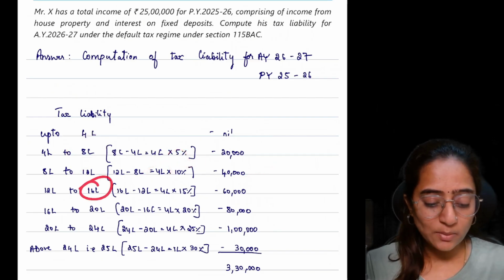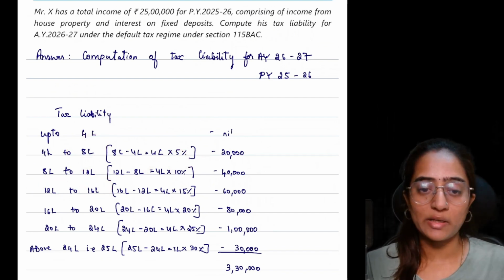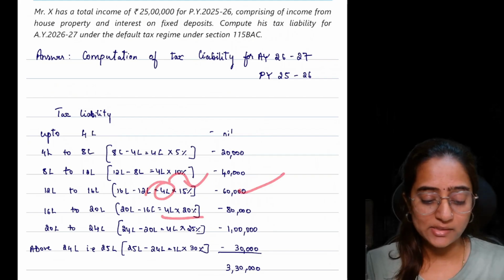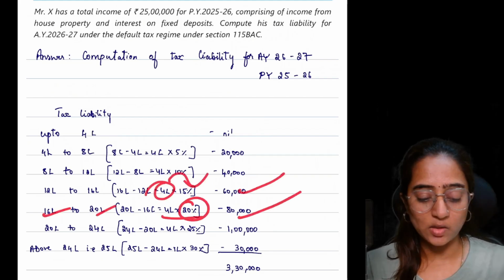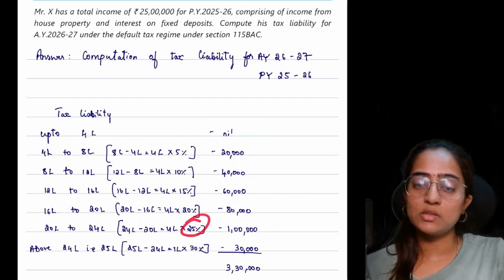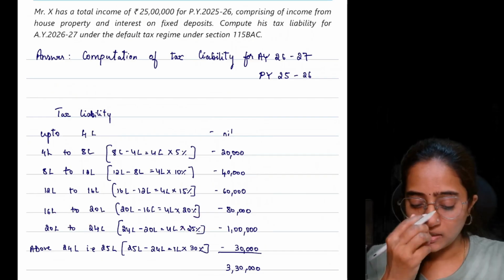Again, 16 minus 12. Up to 12 you have already considered. Difference is 4 into 15%, 60,000. Similarly, you will do for the next. 16 to 20, it is 20%, 80,000. 24 to 20, difference is 4 lakh. The slab rate which is applicable is 25%.